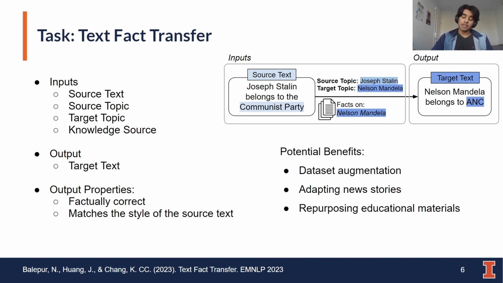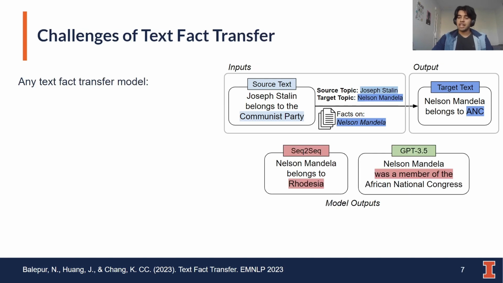Some potential benefits of this task that we don't explore in this work, but could be interesting for future work, is that you could use text fact transfer for dataset augmentation. If you have a smaller dataset, you could try to expand it by generating new factual training examples in a similar style. And some real-world applications could include adapting news stories and repurposing educational materials, which are both forms of text fact transfer.